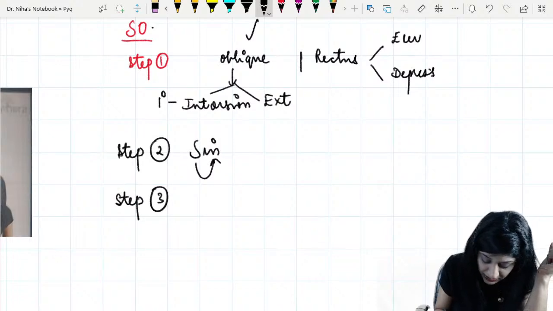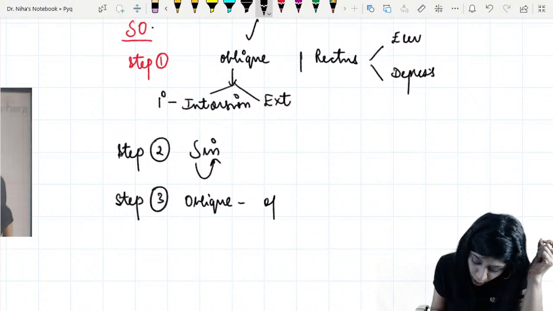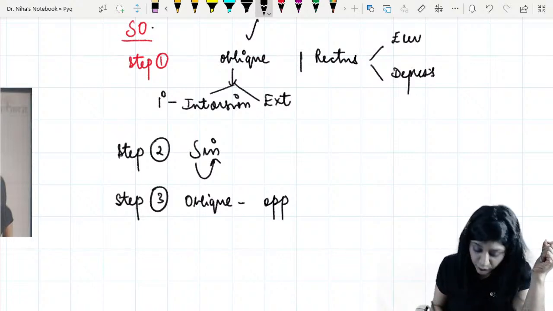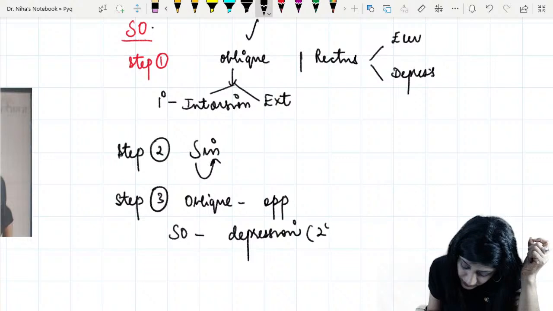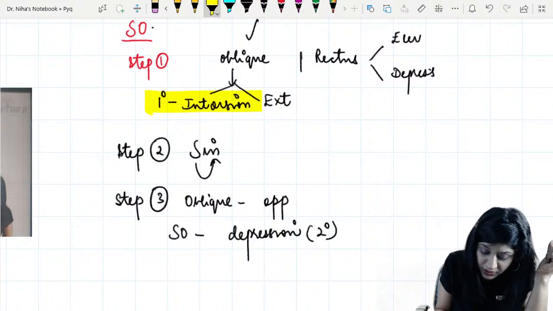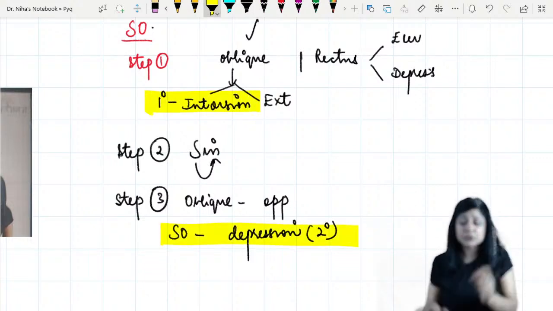Step number 3 says that O for oblique and O for opposite. O for oblique and O for opposite. So superior oblique will cause depression. Superior oblique will cause depression. This will become the secondary action. So you don't have to cram it actually.